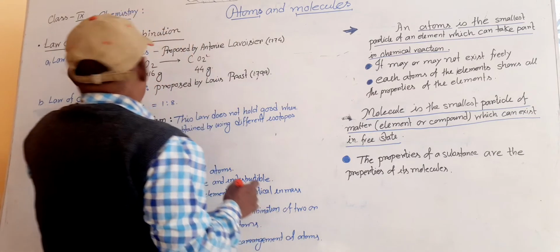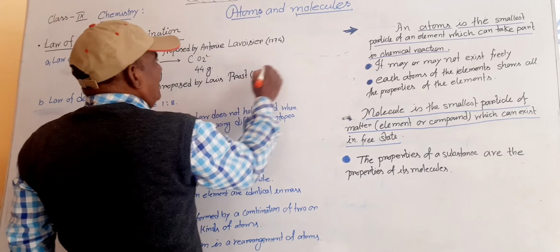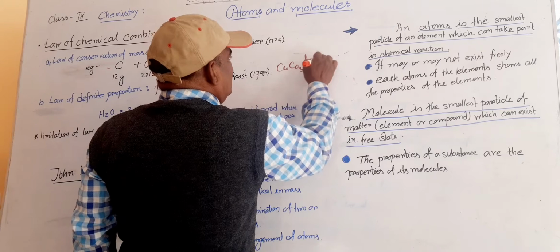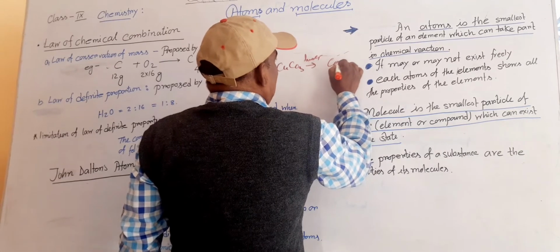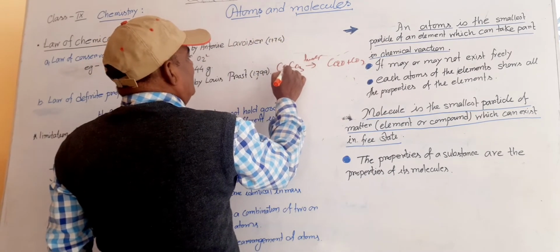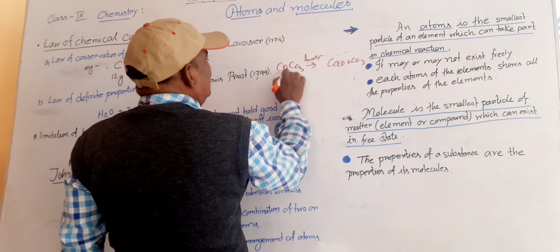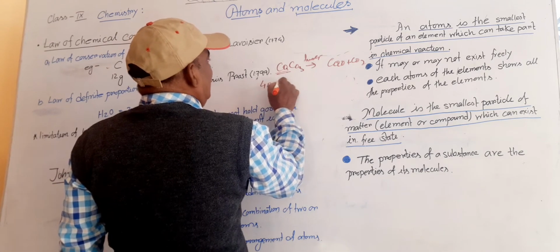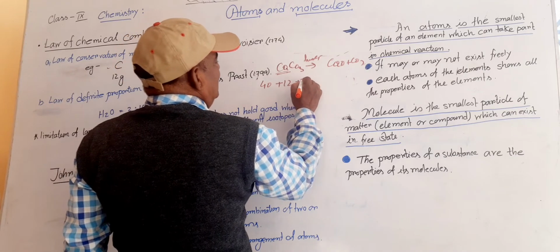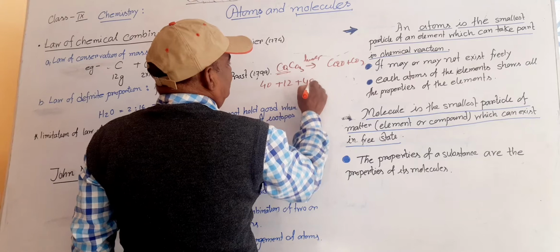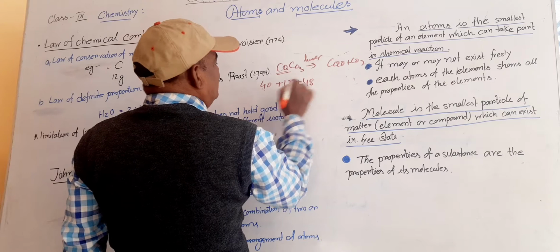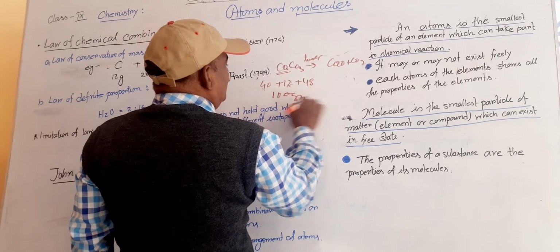By this they take another example, calcium carbonate. I take one example, calcium carbonate, heat it. You know what happens when calcium carbonate is heated? It forms CaO plus CO2. No residue is left. What is the mass of the calcium carbonate? Calcium mass is 40 gram plus carbon is 12 gram. 1 oxygen is 16, and 3 oxygen is 16 times 3, 48. 40 plus 12 is 52, plus 48 is 100 gram. The reactant is 100 gram.